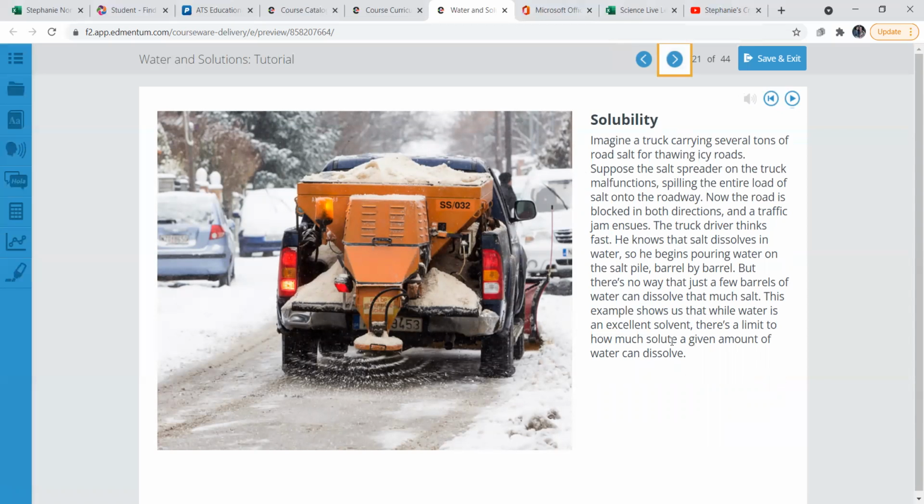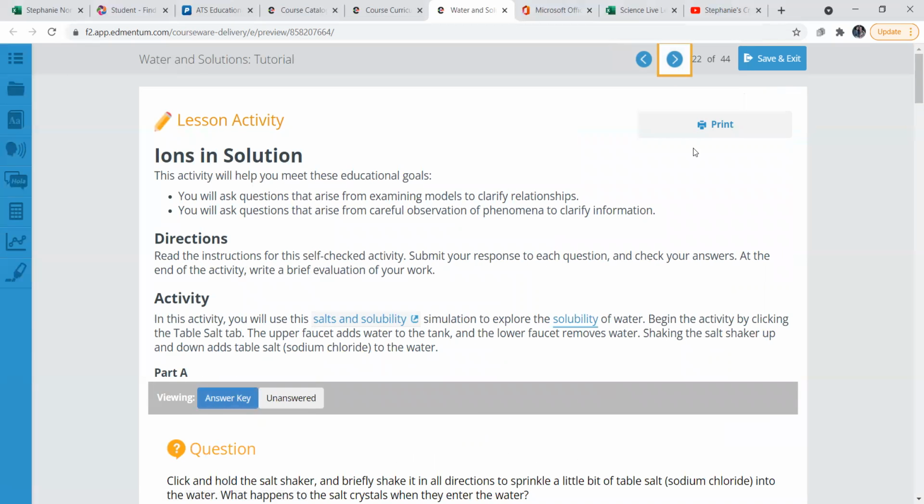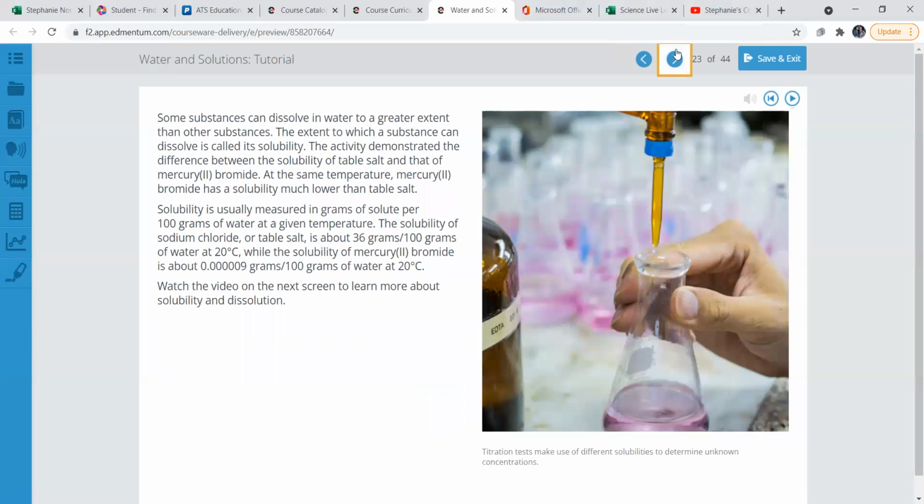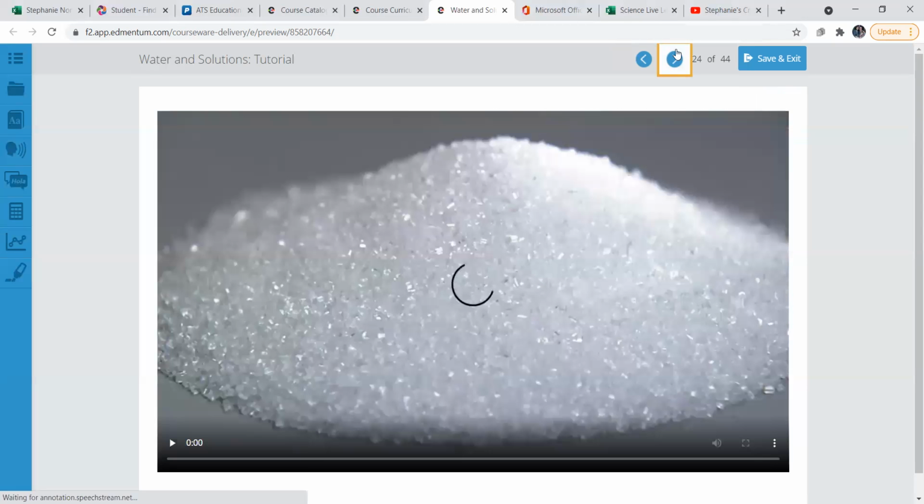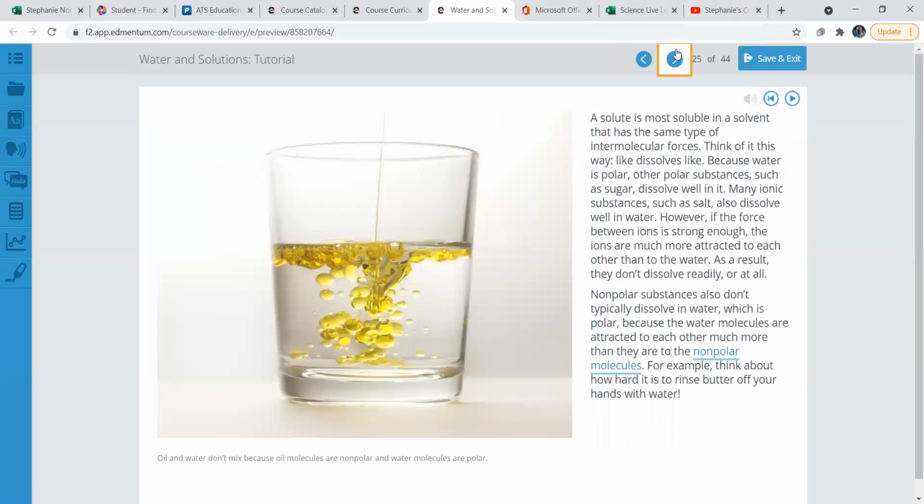Solubility. Some more examples. Salt is used to de-ice the roads in the wintertime. I'm sure you've seen this before. These questions, I'll have you do on your own. We'll skip that video.